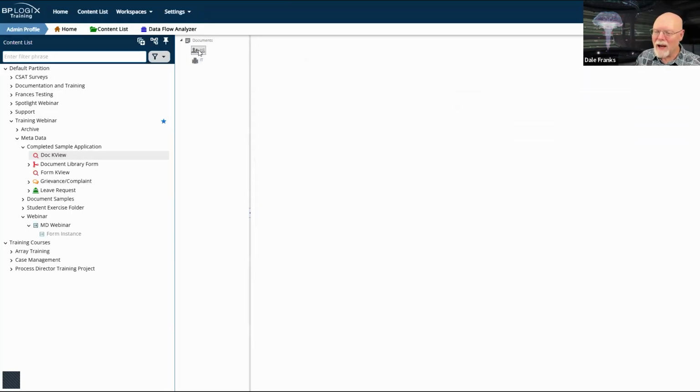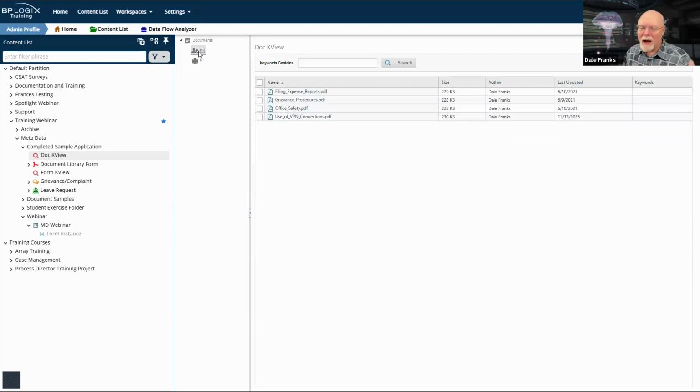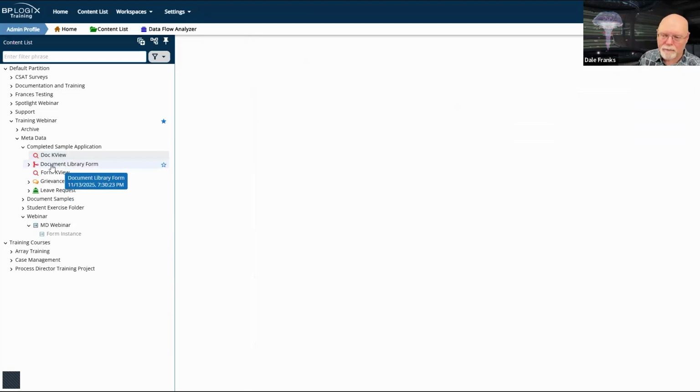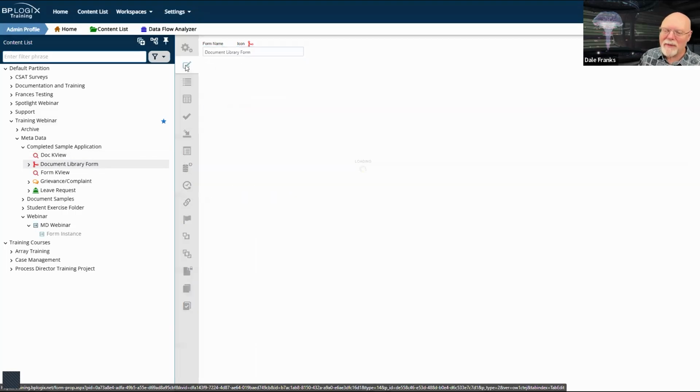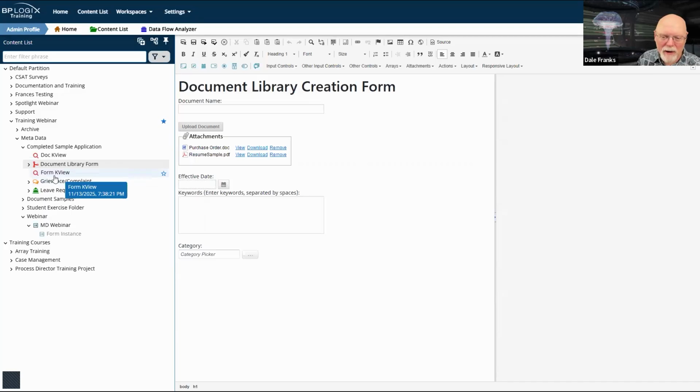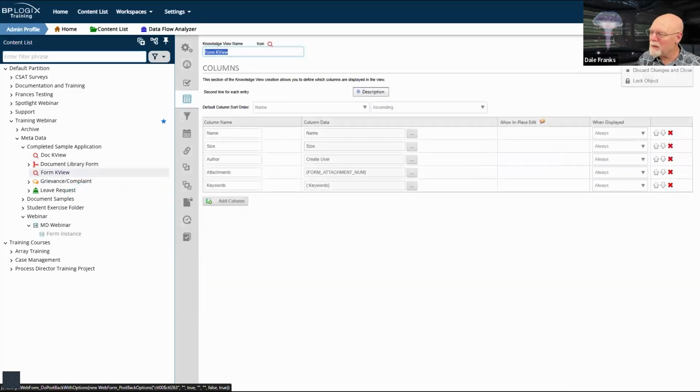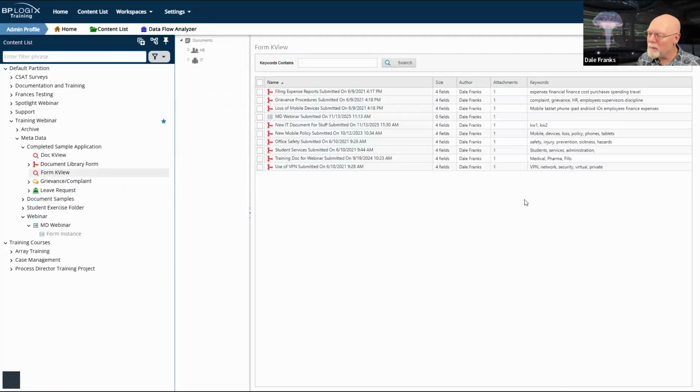All of this stuff has been assigned to HR. So here is my new one, my use of VPN connections. And there were 3 here earlier when we looked at it earlier on in the webinar. Now there are 4 here because I uploaded that use of VPN connections.pdf. Also, because I messed up all of these form instances by adding HR to them, now it's all kind of higgledy-piggledy. Let's go back to my form view, update and run.